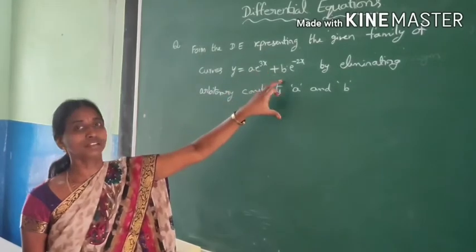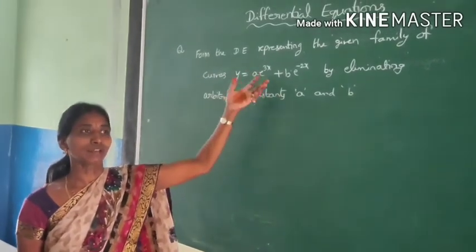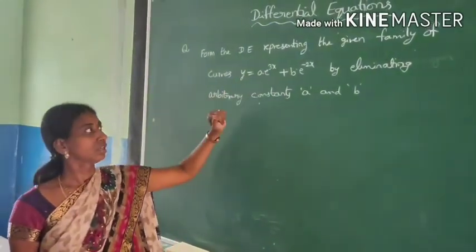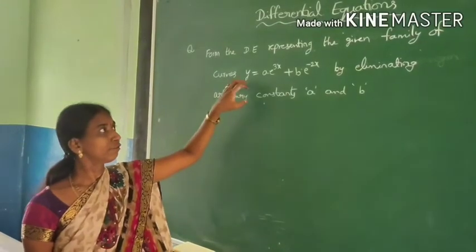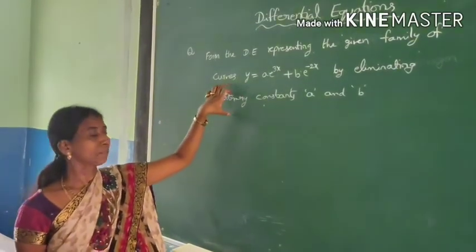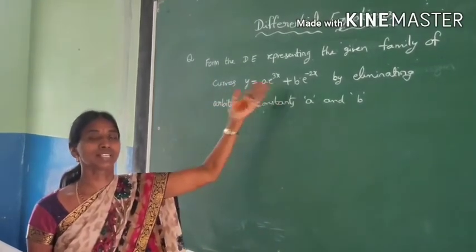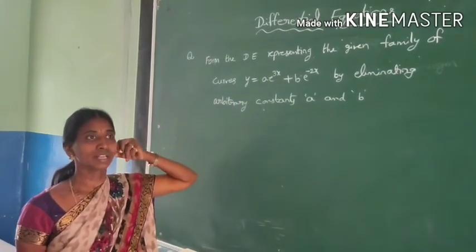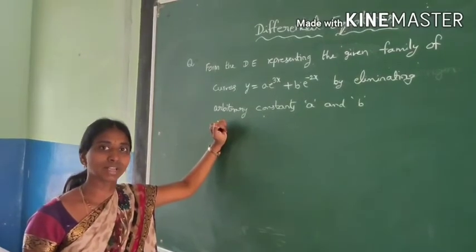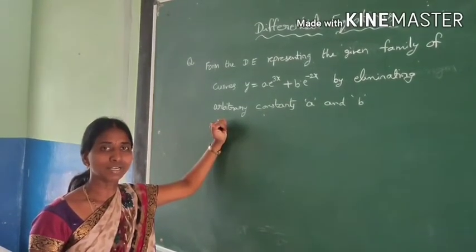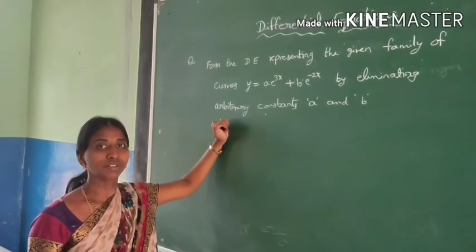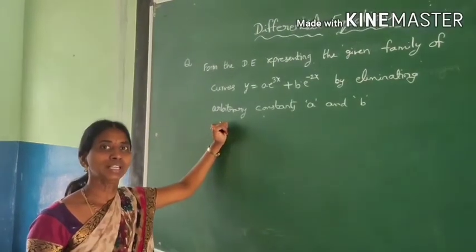For different values of a and b, the family of curves will change. For every curve there is a function, that is nothing but y is equal to something, say y is equal to mx, y is equal to x, y is equal to x square. Different functions we have. Every function is a curve.